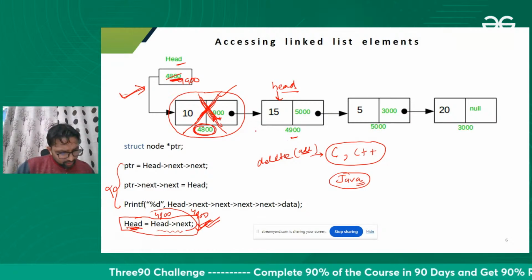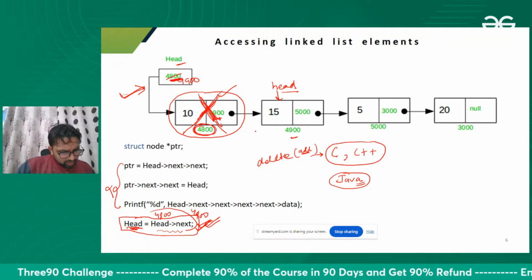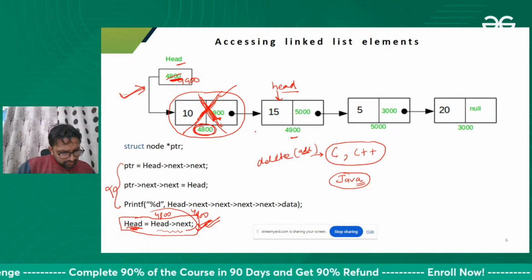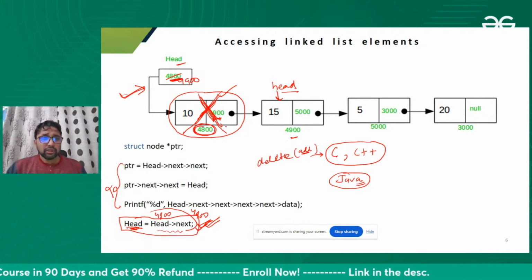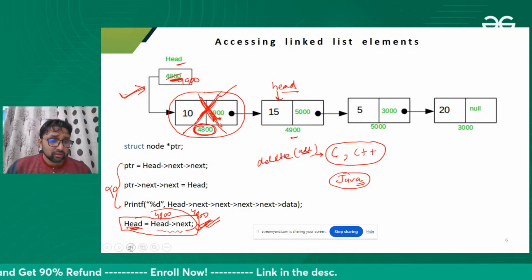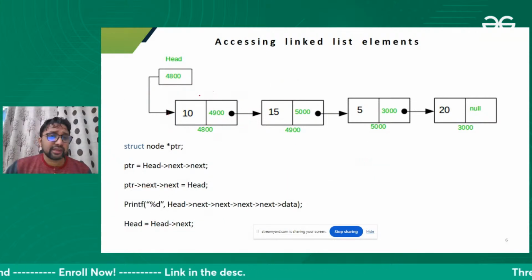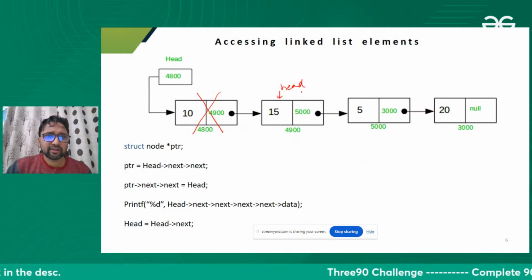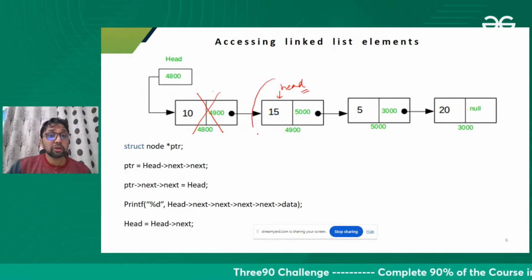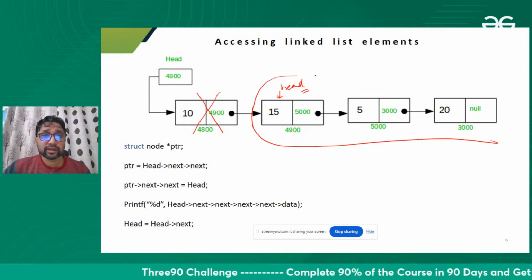Okay, Rajbir, one thing let me tell you. This will be deleted from the linked list. Your head will be here. Now you cannot access this node.